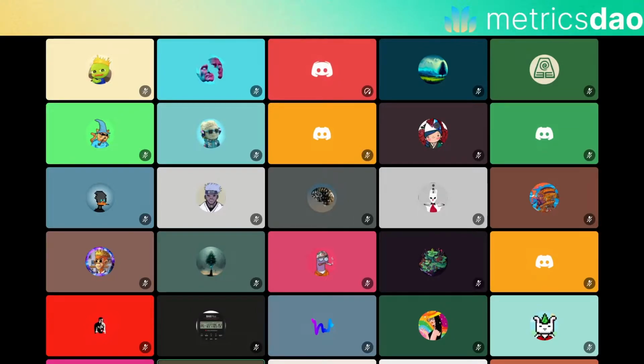It's also a really cool way to officially show your early involvement in MetricsDAO. So you can prove that you've been here since the very beginning with us, taking part in different activities and things like that. So it's really cool to earn xMetric. It's an official way of being part of our community.